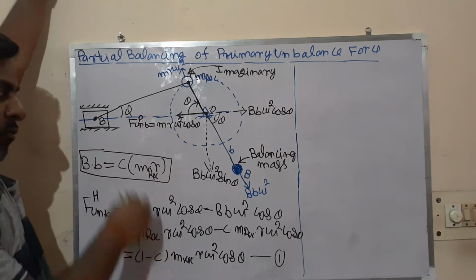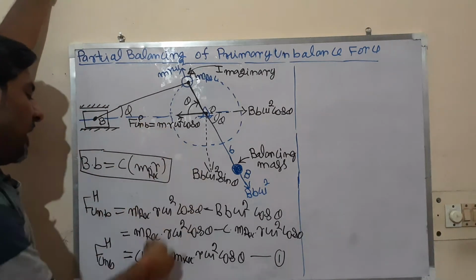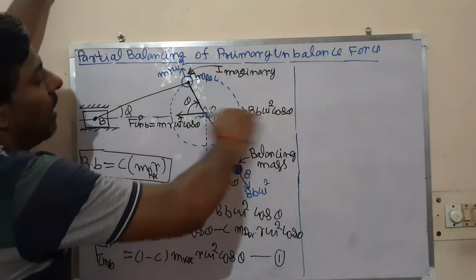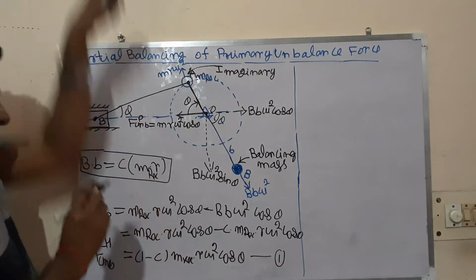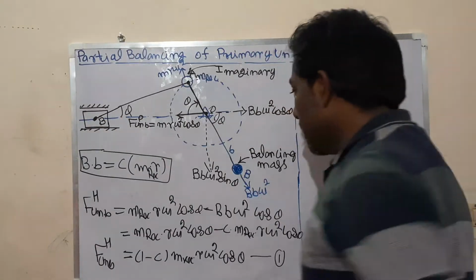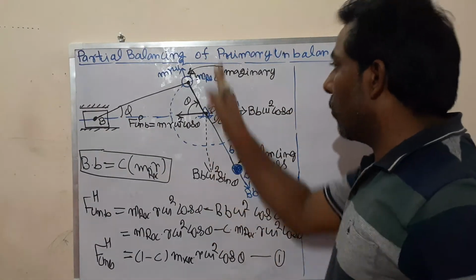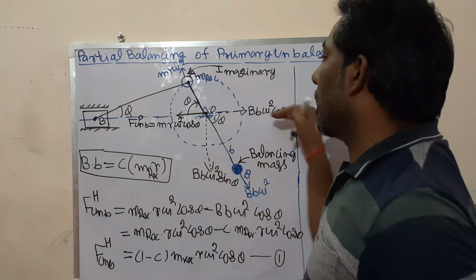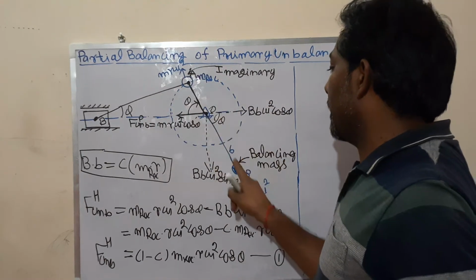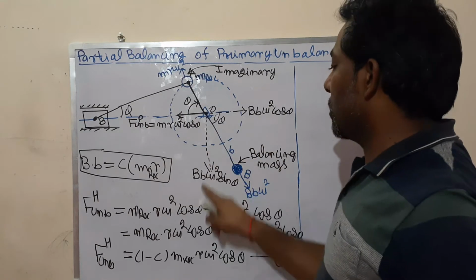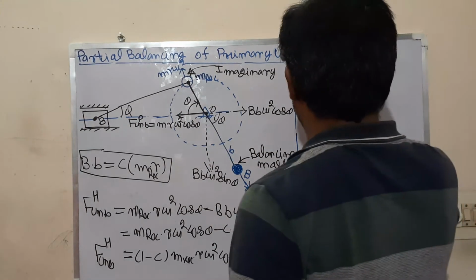So when you are doing the partial balancing, this is the unbalanced force along the line of stroke, or along the horizontal direction. Let us see the unbalanced force along the vertical direction, or perpendicular to the line of stroke. This is only BB omega square sin theta.